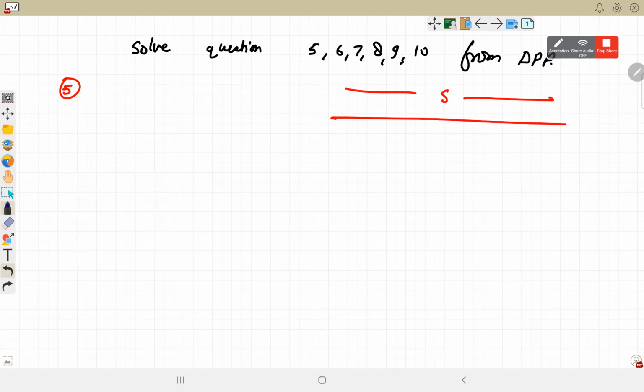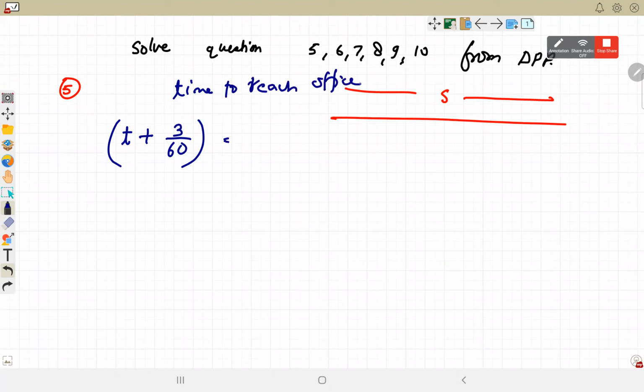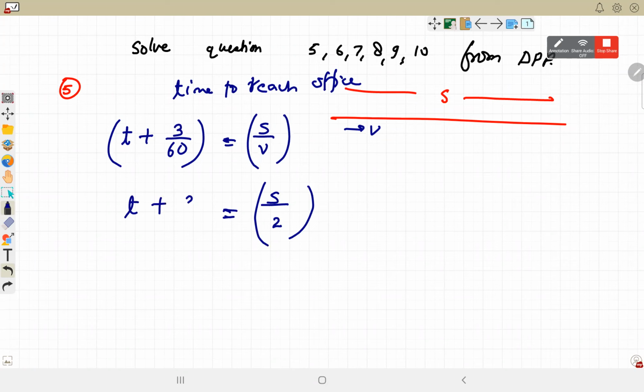So first is distance and time taken. When he goes with a speed of 2, time is t, but he takes 3 minutes more. So time is t plus 3 by 60. Time taken to reach the office will be equal to this distance s divided by the speed that he maintains. So when he is going with a speed of 2 kilometers per hour, he reaches 3 minutes more than the actual time that he is supposed to reach.